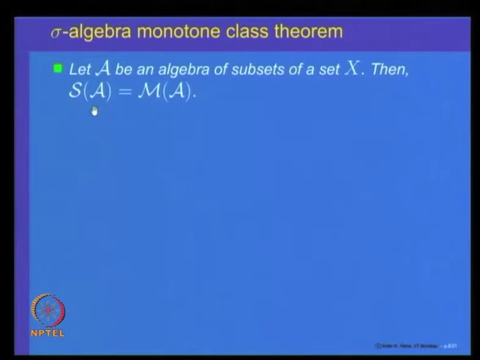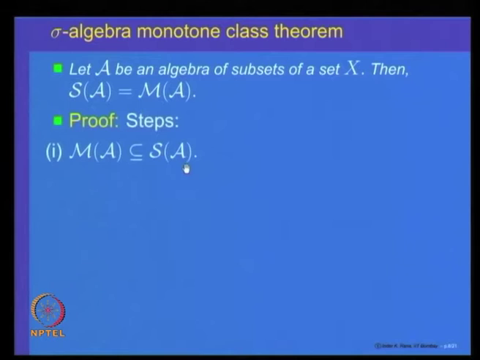So, this is an important theorem called the sigma algebra monotone class theorem. It says if A is an algebra of subsets of a set X, then the sigma algebra generated by it is the same as the monotone class generated by it. Just now we have observed that M of A is a subset of S of A.